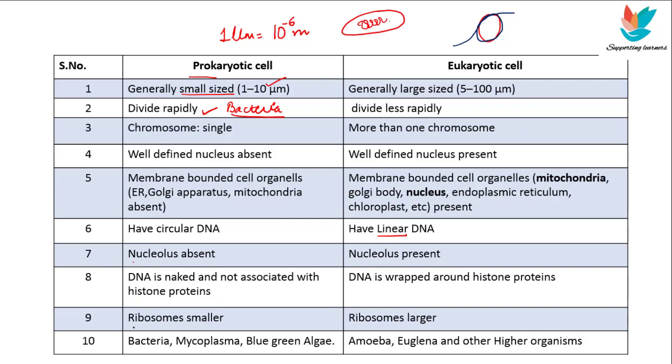Next point is about the ribosomes. Now ribosomes are of much smaller size in prokaryotes, and in eukaryotes they are of larger size. And the examples of prokaryotes include bacteria, mycoplasma and blue-green algae, which are called the cyanobacteria, which help in nitrogen fixation. And the examples of eukaryotes are the amoeba, euglena and other higher organisms.